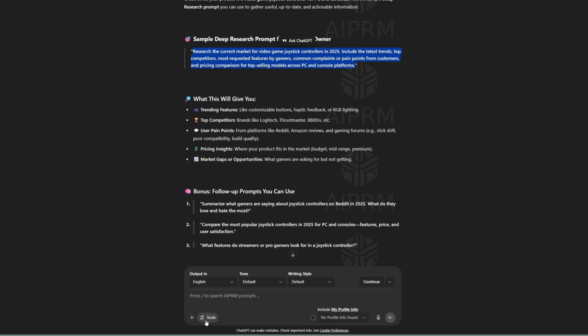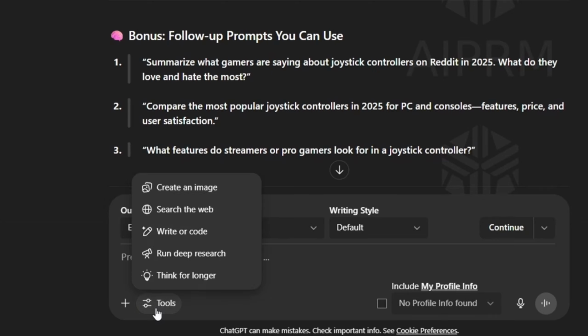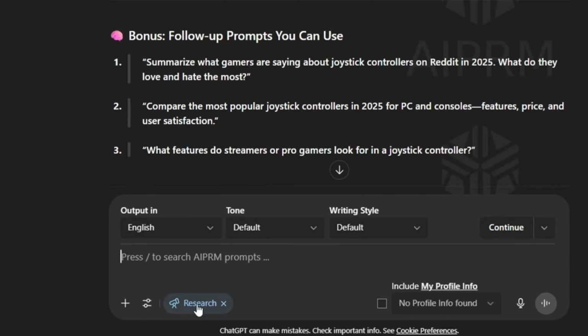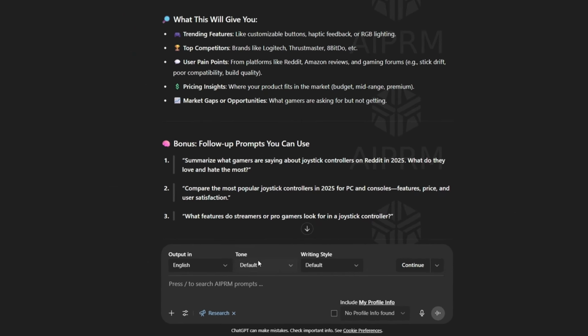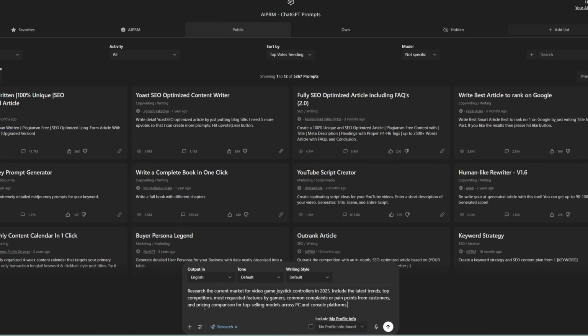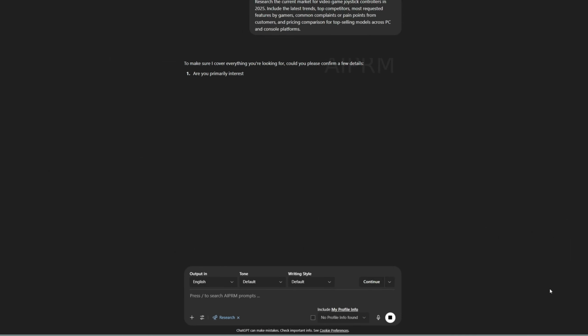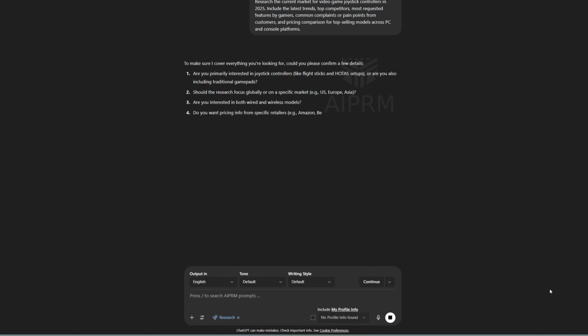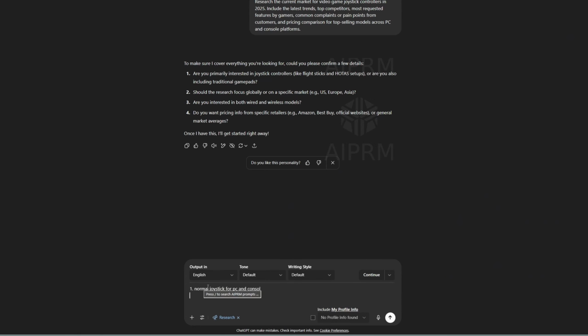To access deep research, you need to click on tools, and here it is, run deep research. Let's click on it. Now you can see deep research is running, and I just have to paste my prompt here. But I'm just going to create a new chat, click on deep research, and paste the prompt. Let's run it. Deep research just gave me follow-up questions that I can answer. To make sure I cover everything you're looking for, could you please confirm a few details? For the first question, I'm going for a normal joystick for PC and console. So I'm just going to hit enter.